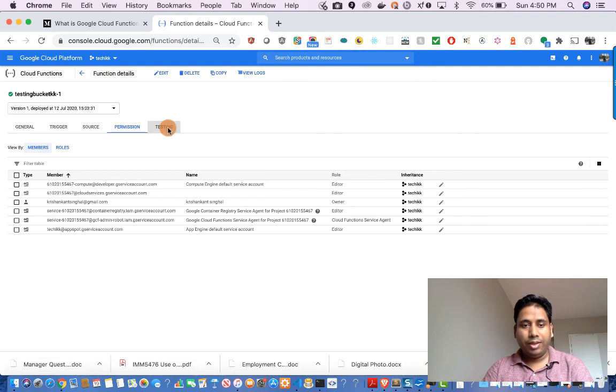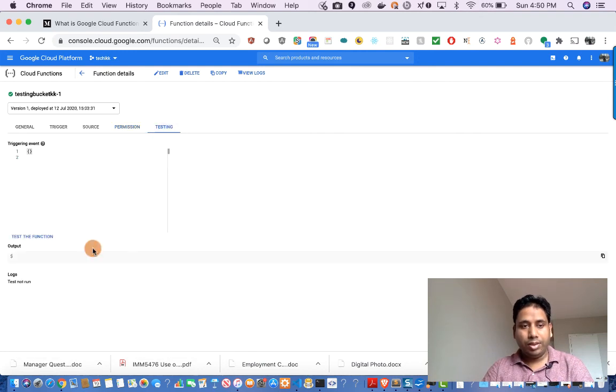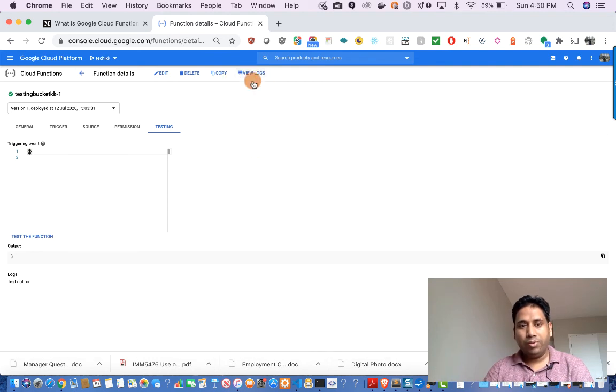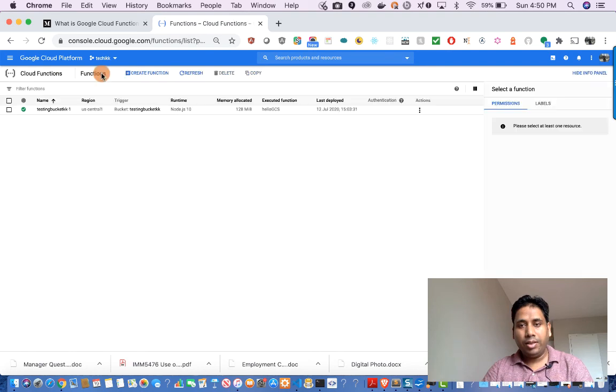And then we have the testing section, where we can send a message and test this function. We have the option for viewing logs as well. If you click on view logs, it will open the log section where we can see how it has run. So this is it for cloud function.